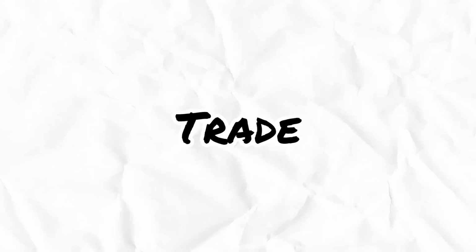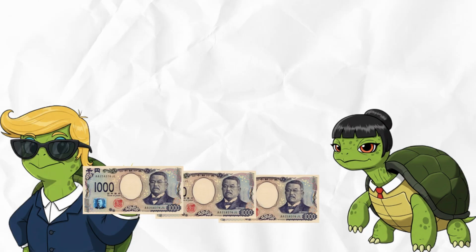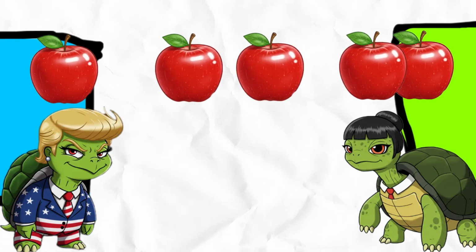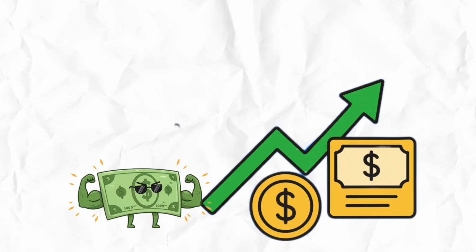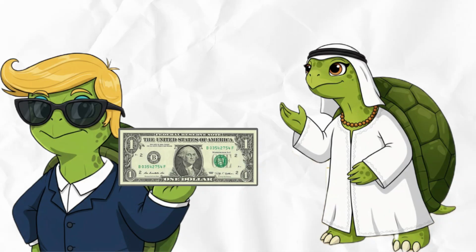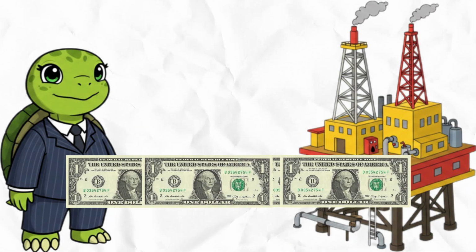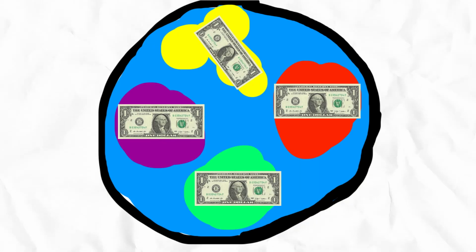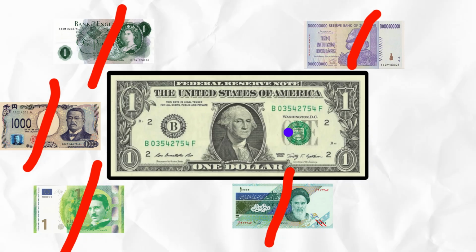Another big factor, trade. Let's say Japan exports lots of shell cars. Countries that buy those cars need Japanese yen, so demand for yen goes up, making it stronger. But if Japan imports a lot of apples from the USA, it needs US dollars, boosting their value instead. The US dollar became super powerful because of oil. Decades ago, America made a deal with oil-producing countries. Oil can only be sold in dollars. That means every country in the world needs dollars to buy oil. And since oil is life, the dollar became the king of currencies.